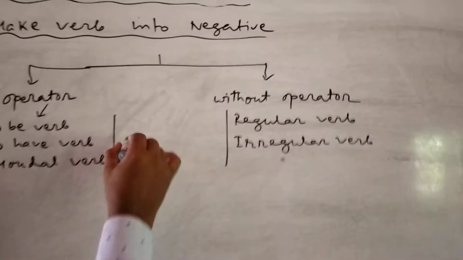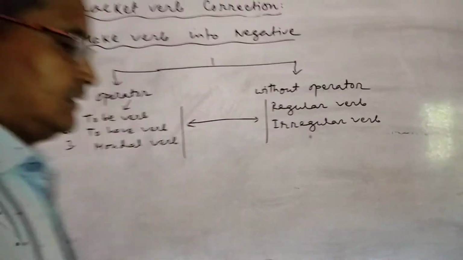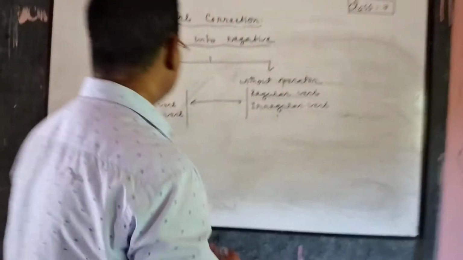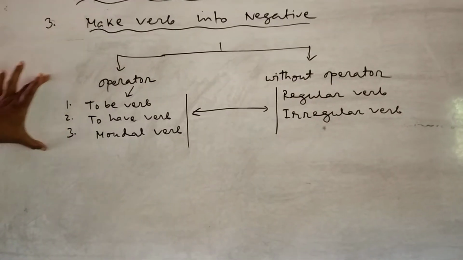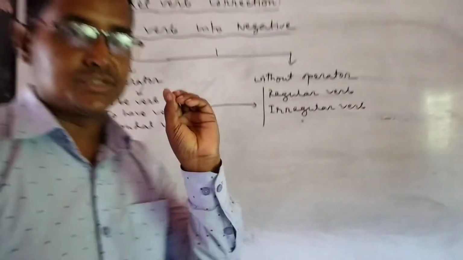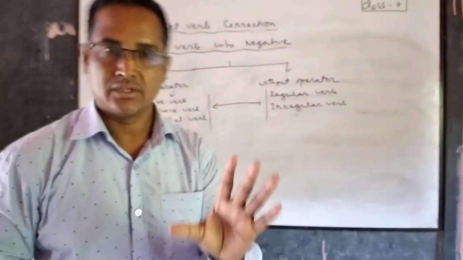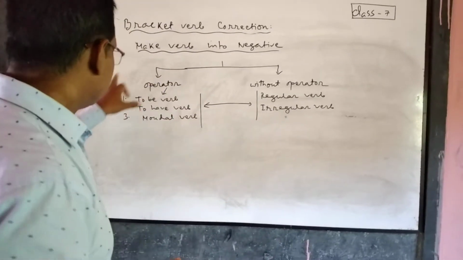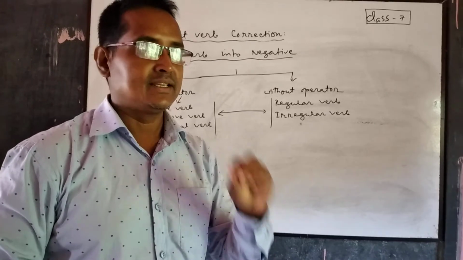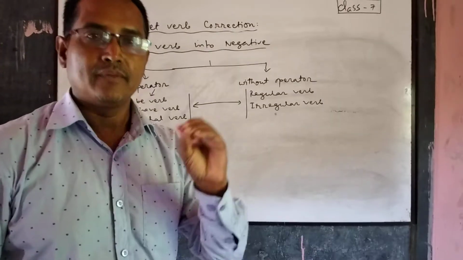These two things are seen in the bracket verb. Clear to you? When an operator comes in the sentence, then we will just use not. When these things come in a sentence, it is easy to become negative.